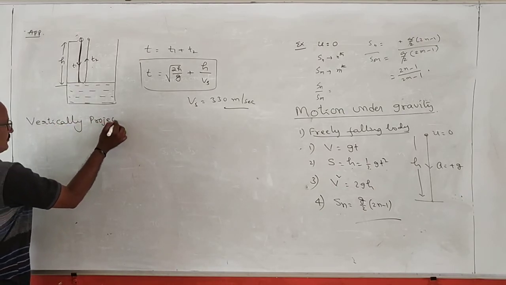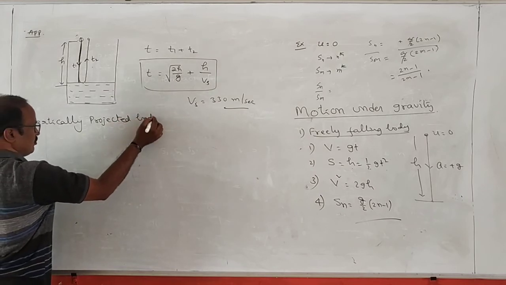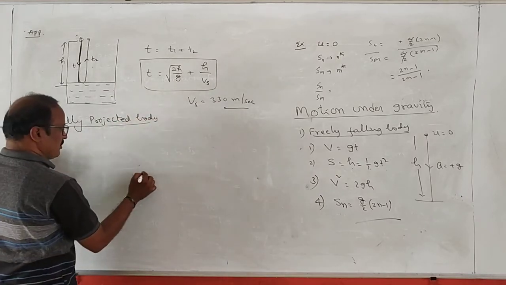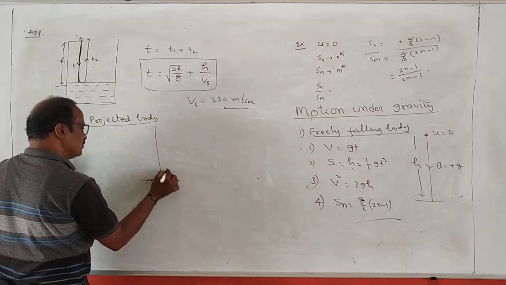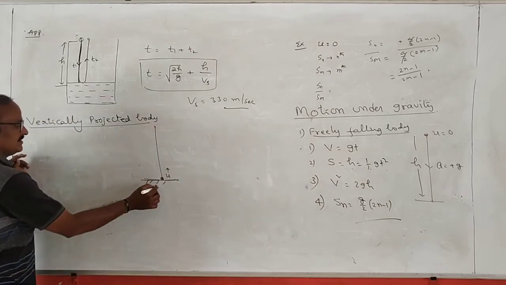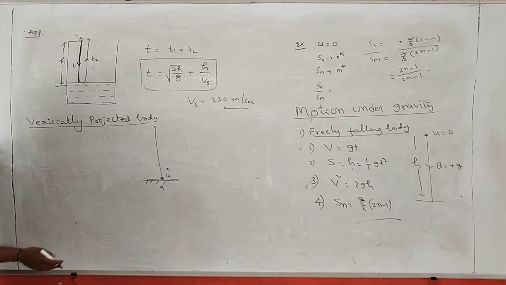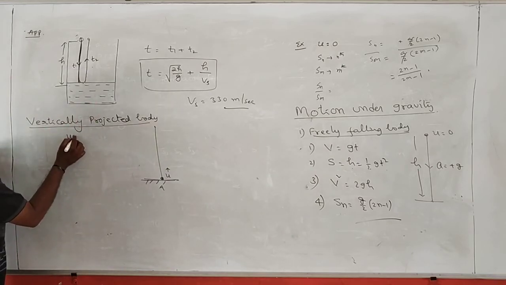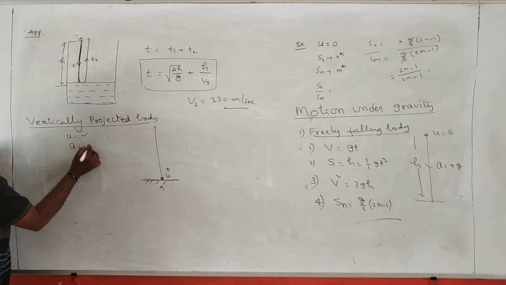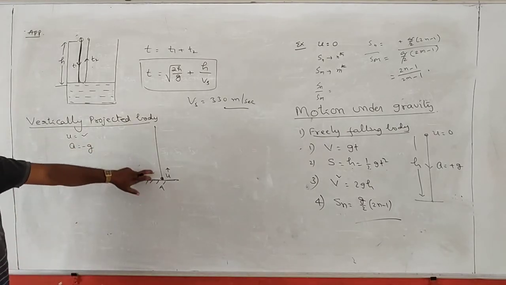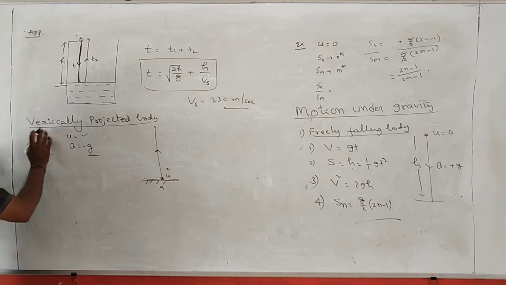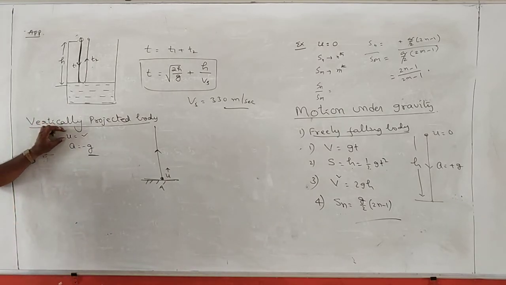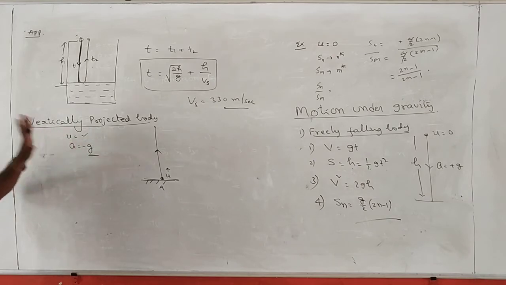Vertically projected body. Suppose a body is projected vertically upwards from the ground with a velocity u. Say a velocity u is projected. So in case of vertically upward direction, initial velocity u is equal to a known value, and acceleration a is equal to minus g, because gravity is downwards, velocity goes on decreasing, a equal to minus g. Now these are the two conditions only for the vertically projected body. Guarantee initial velocity u is a known value and acceleration a should be equal to minus g.